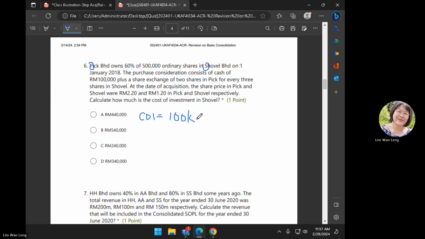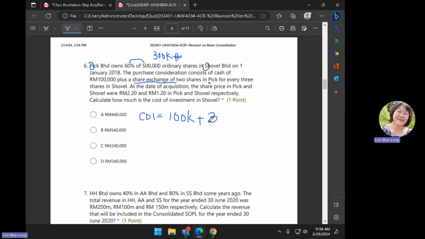100,000 plus with share exchange. You take note how we do the share exchange. How many shares did you buy? 60% of the 500. So which means you bought 300,000 numbers of Shovel shares. Okay, so they tell you plus a share exchange of 2 shares in PIC. PIC is who? Holding for every 3 shares in Shovel.